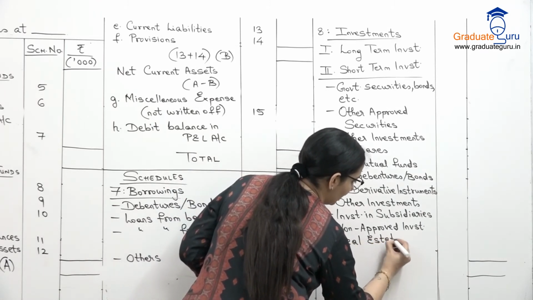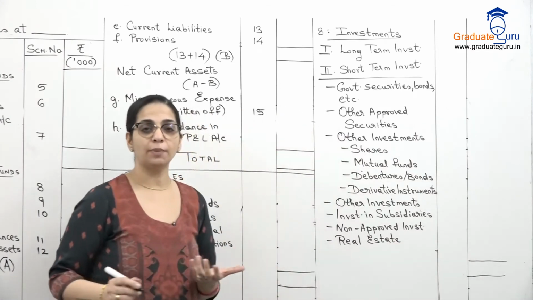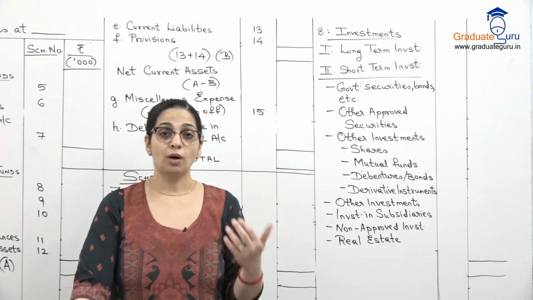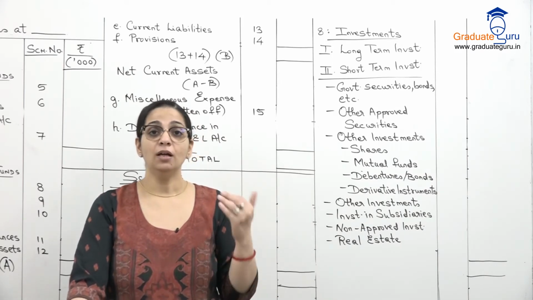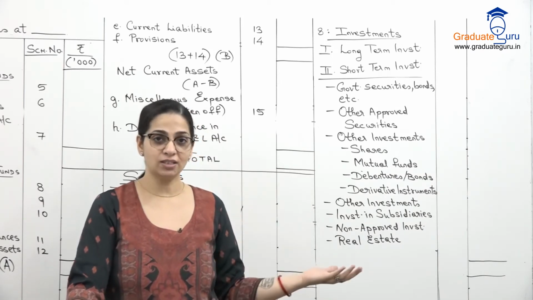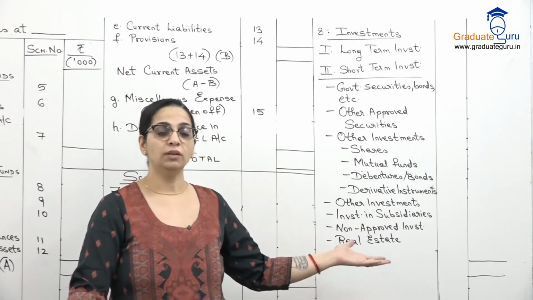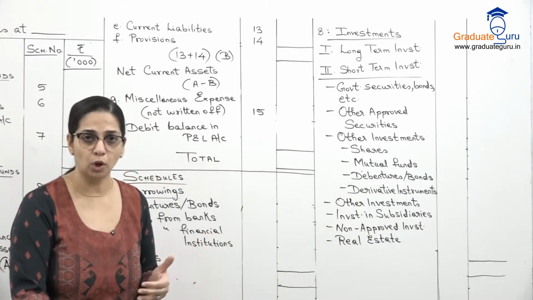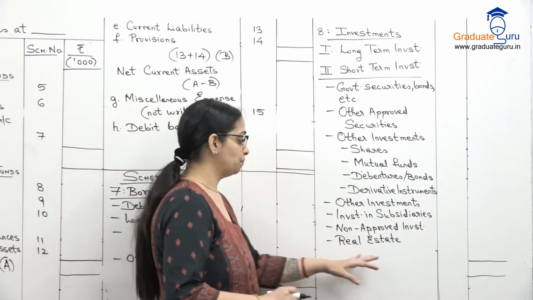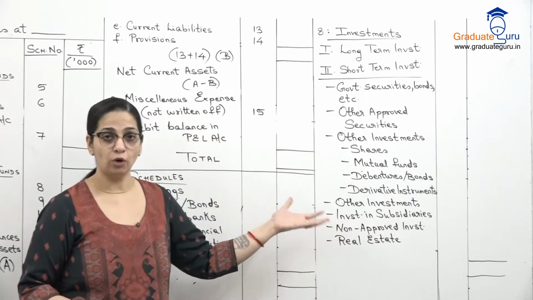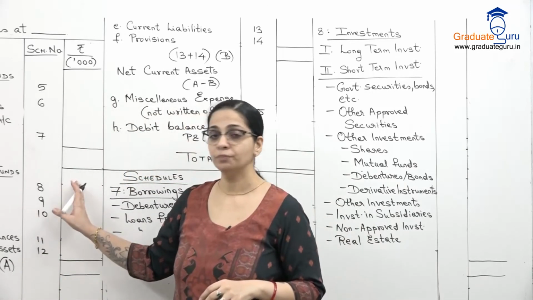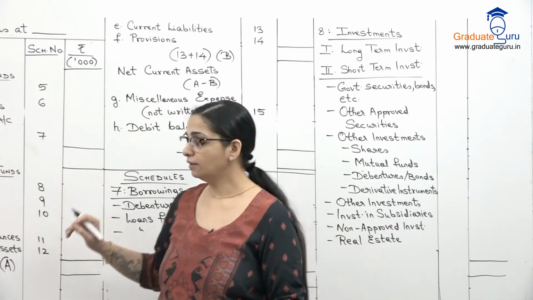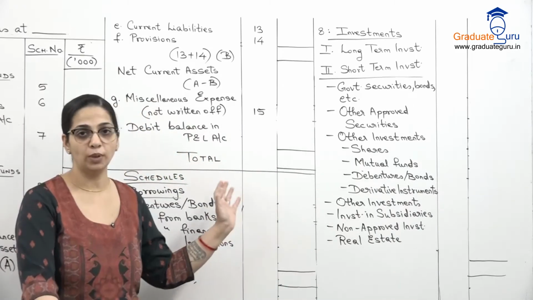So as I have been telling you right from revenue account, जहाँ पर हमने देखा था that rent is a part of investment income. So अगर insurance company ने invest किया है in real estate, that is property, तो they will get income from that also, which is a part of their investment. It is not their own property, it's an investment property. So that will give us our total of our investments which we will take over here. So that is what we will bring over here to our balance sheet. Again, take down these 2 schedules, then we will continue further.